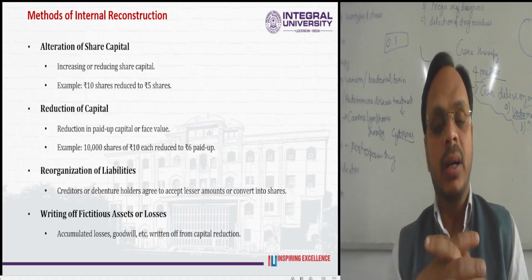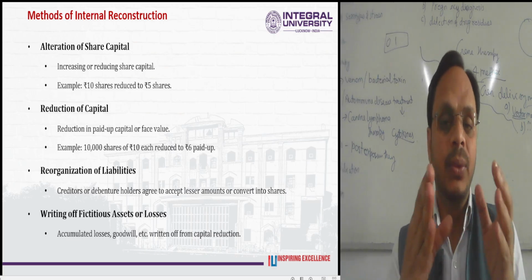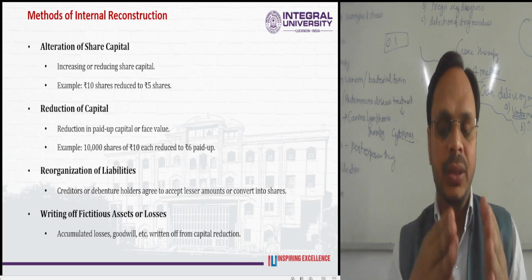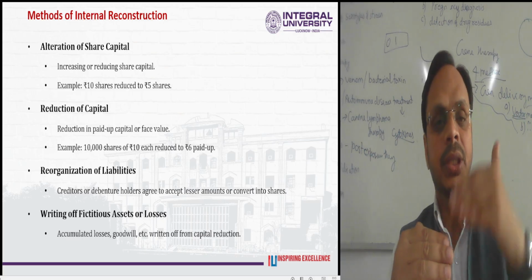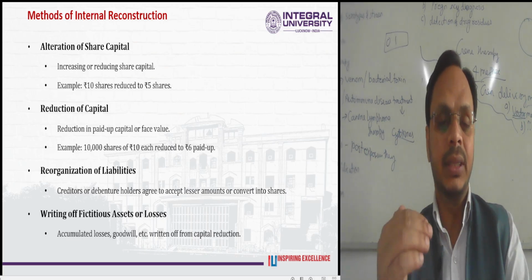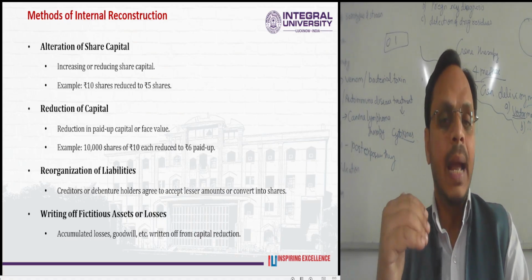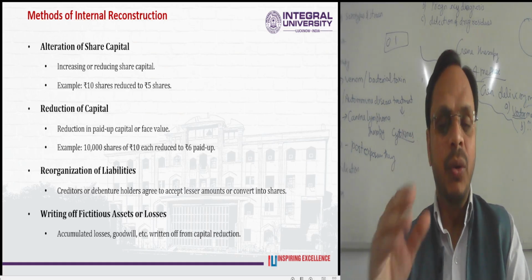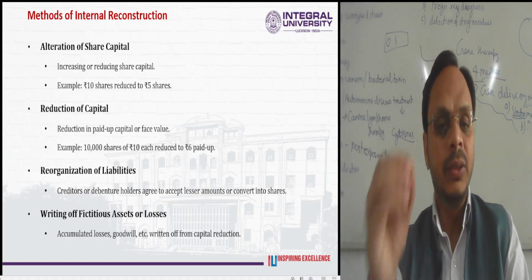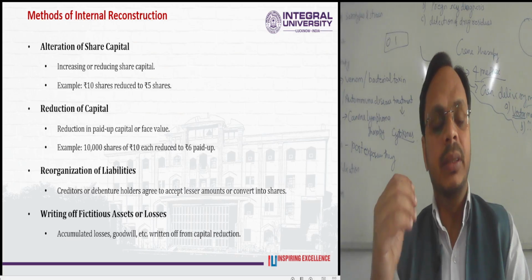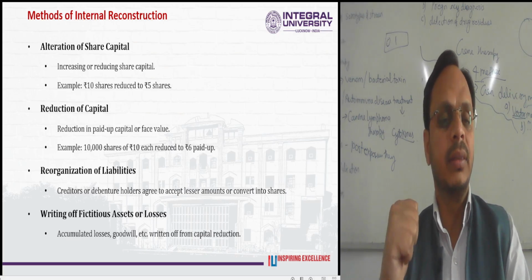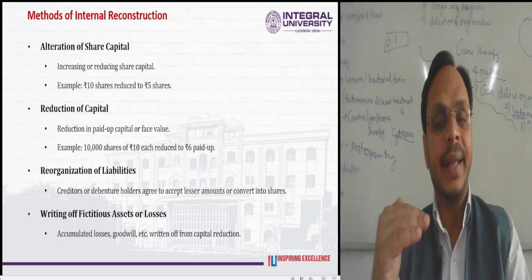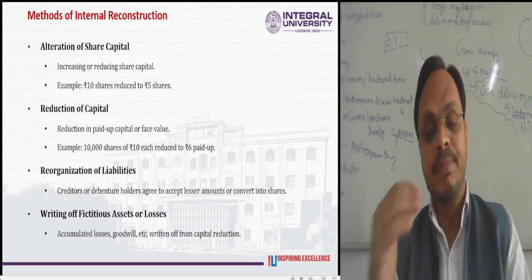Earlier the nominal value of the share was 10 rupees, but now, as the name suggests, with the reduction of capital it is no more 10 rupees, but only 6 paid up. 4 rupees have been forgone. This is the second method of internal reconstruction. It has both pros and cons, and an impact on the balance sheet.